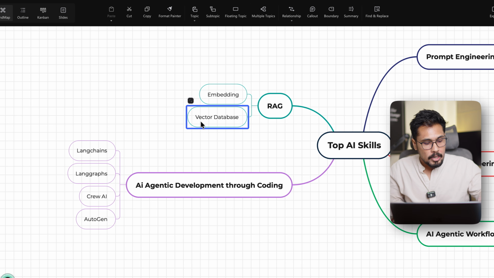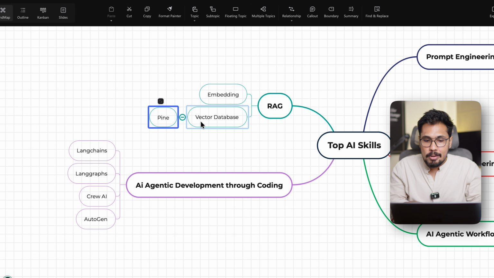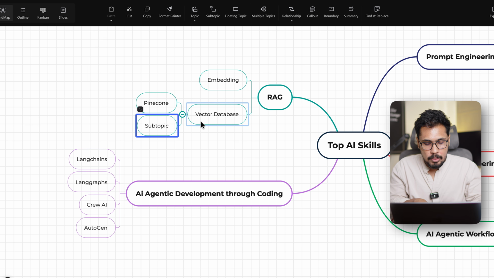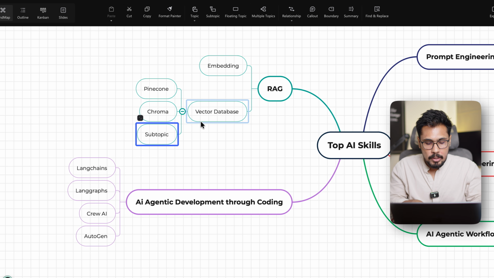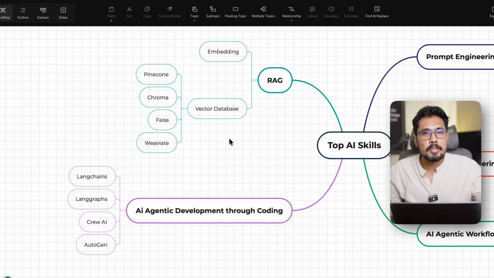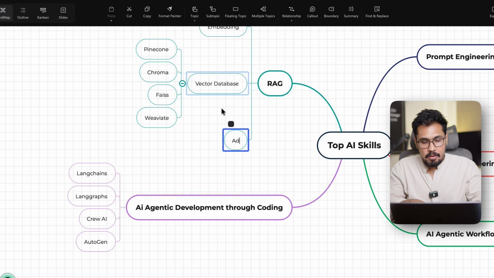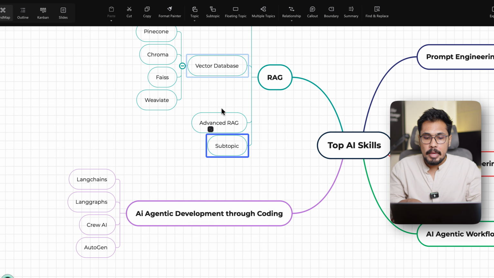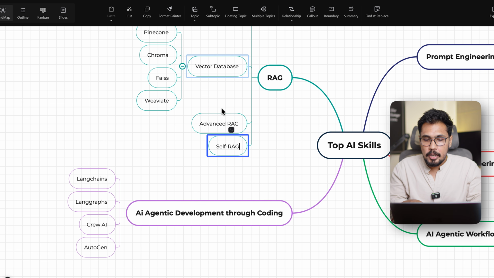In order to know that, you need to understand concepts like Pinecone, Chroma, FAISS, and Weaviate. These are all different vector databases. You need to know about RAG, embeddings, vector databases, and then within RAG you have different types. You have advanced RAG, and recently these RAGs are getting popular: self-RAG, corrective RAG, agentic RAG. So these are very important skills.